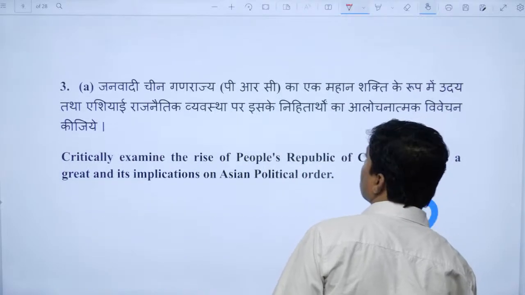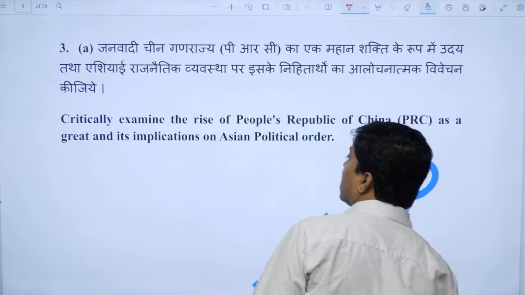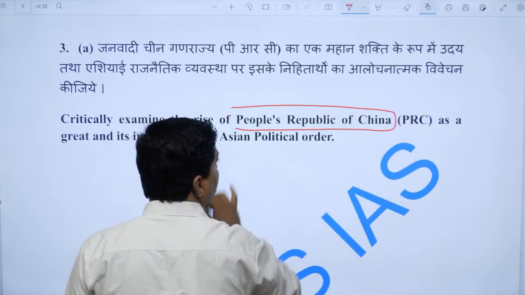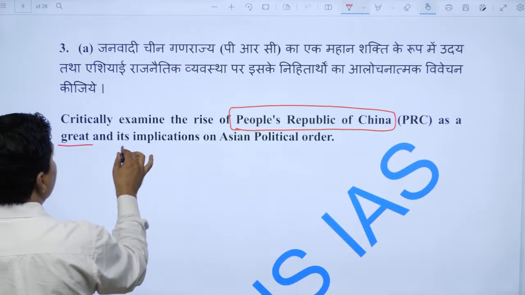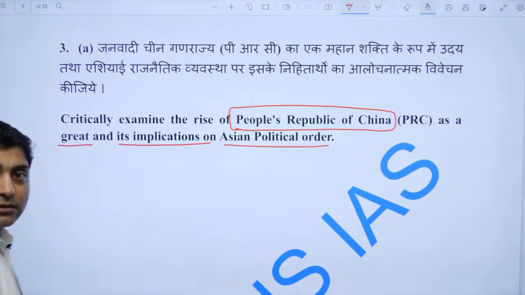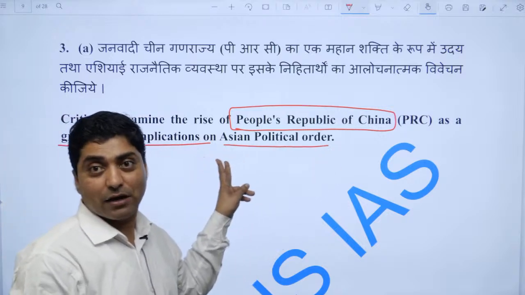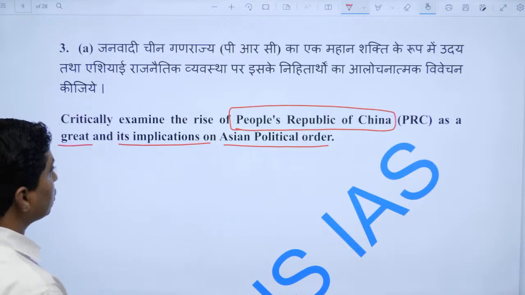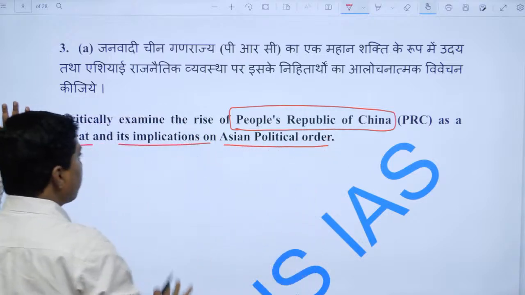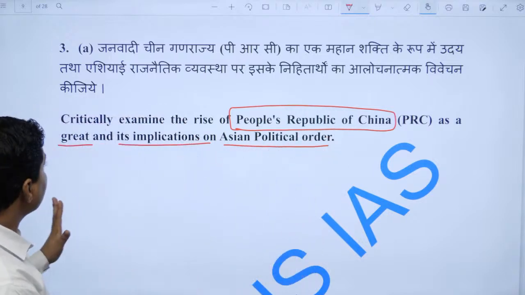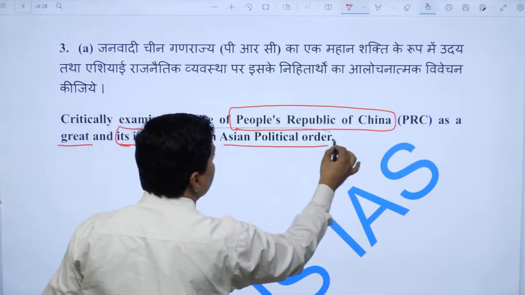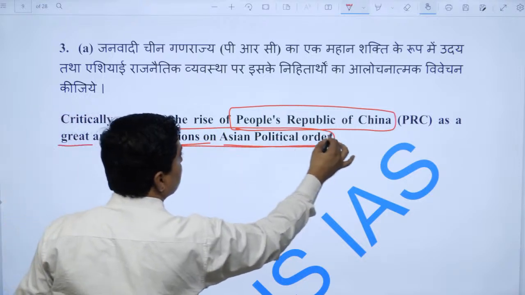Here the question is to critically examine the rise of the People's Republic of China, right, as a great power and its implication on the Asian political order. Again, this is not a single question, it has two parts, right. So first, it says to critically examine China as a great power, right, and then it tells you to write about the implication on the Asian political order, right.